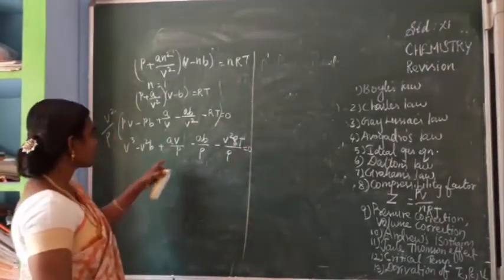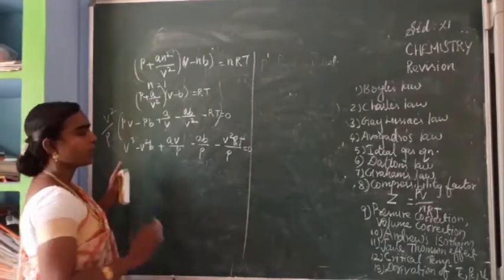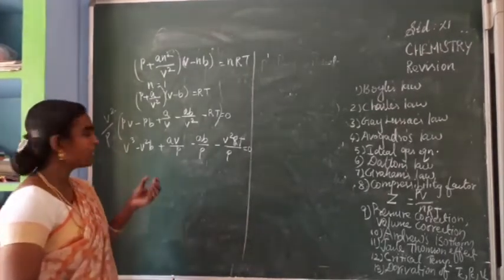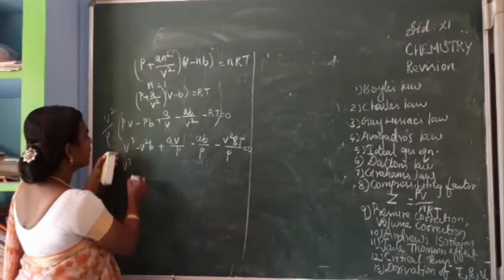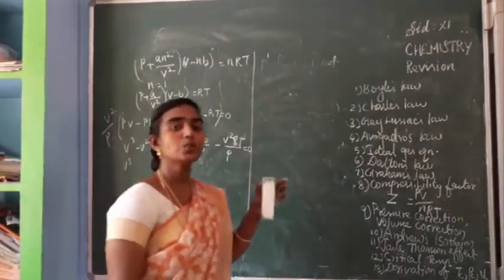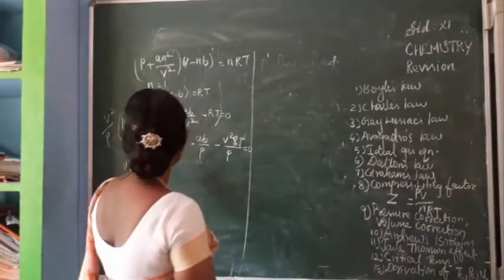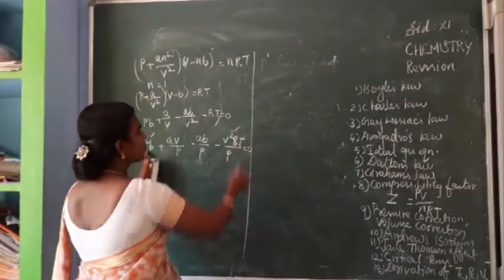Okay. So next what we have to do? We have to arrange in decreasing powers of V. So first V cube is there. Next we have to write the V square term, isn't it? So which terms are V square? This one and this one.